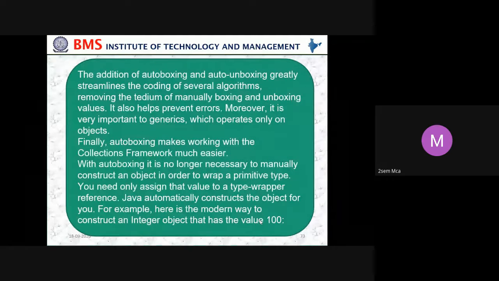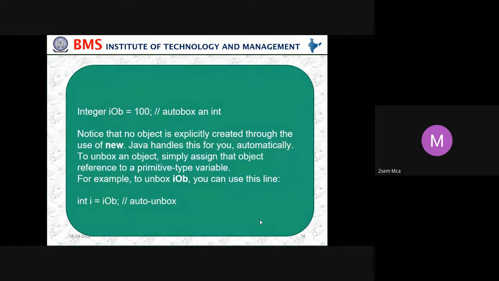With autoboxing, it is no longer necessary to manually construct an object in order to wrap a primitive type. We need only assign the value to a type wrapper reference. Java automatically constructs the object for you. For example, here is the modern way to construct an Integer object that has the value 100. Integer i = 100; that is autoboxing. Notice that no object is explicitly created through use of new. Java handles this for you automatically. To unbox an object, simply assign that object reference to a primitive type variable.